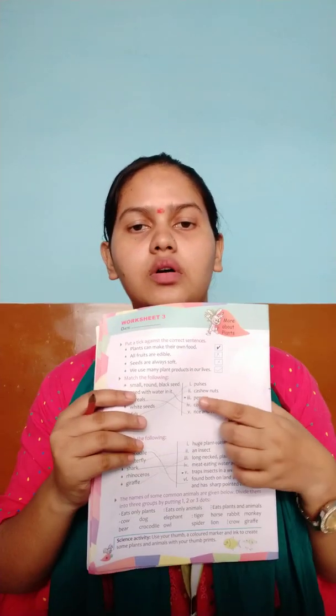Okay, we have done our match column, which comes second after the true false. Let's do this one also. There are some species given to us and we have to match them. That is more about animals. So spider. What does the spider do? Spider traps insects in a web. So the match column is already done in the worksheet. You can see the first one.